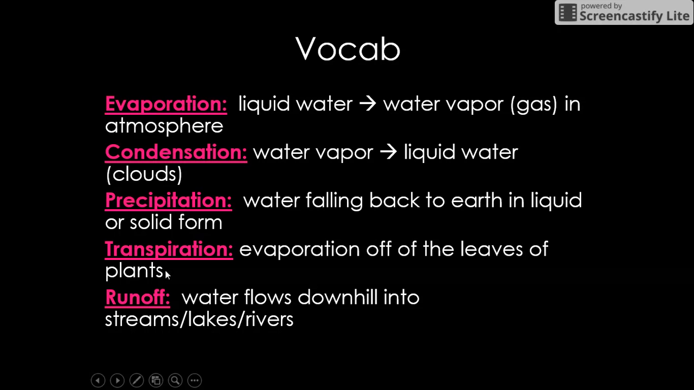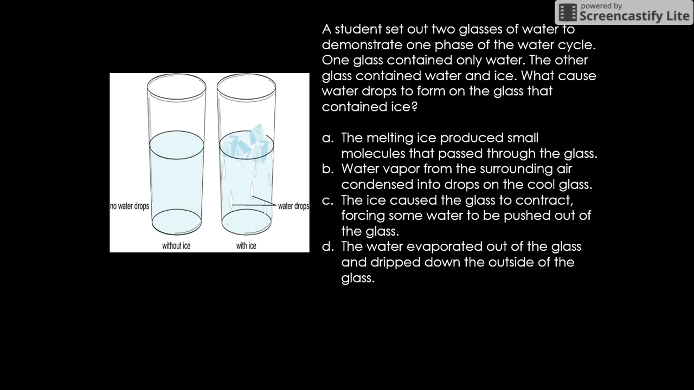Transpiration is evaporation. There's a lot of rhyming words here. Evaporation off of the leaves of plants. So if you're transpiration, it's just same type of thing. Water is going into the air, it's going into gas, but it's coming off of the leaves of plants. And we have runoff, which is water flows downhill into streams, lakes, whatever. Water will never flow uphill. That would be freaky.